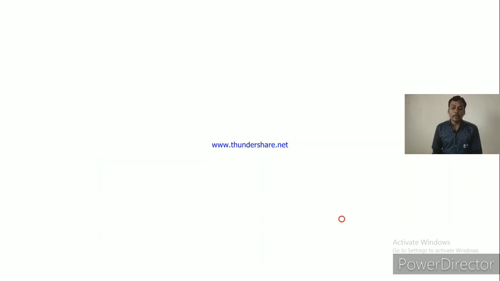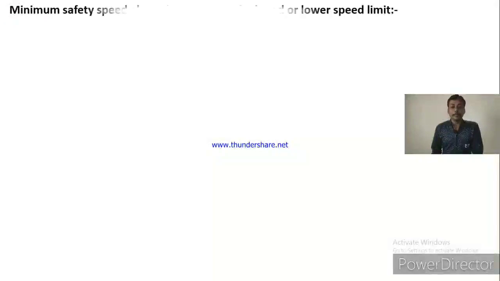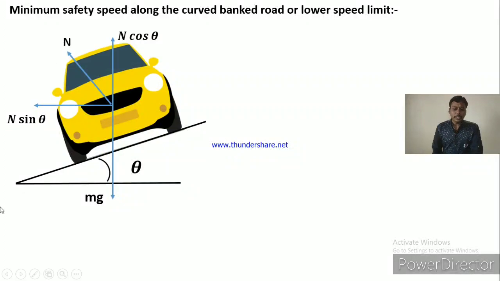Now next, the minimum safety speed along the curved banked road, or lower speed limit. Consider the banked road we discuss here. mg is the weight of the vehicle acting downward, and the normal reaction is perpendicular to the road surface. The normal reaction resolves itself into two components: the vertical component is N cos theta, and the horizontal component is N sin theta.